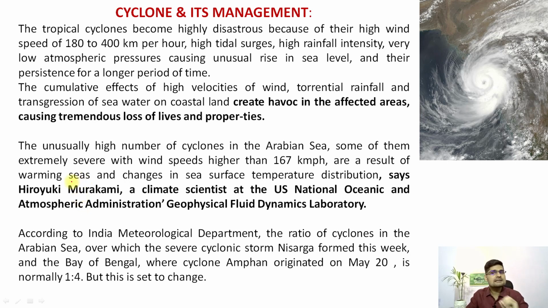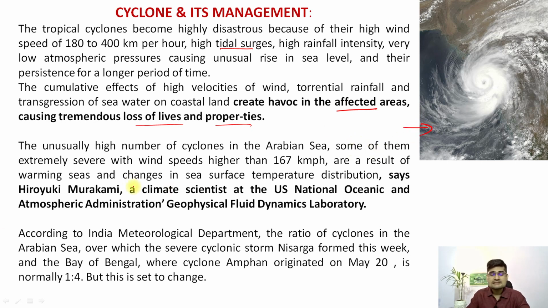One is the high intensity rainfall that happens, and there is a huge tidal surge of water, right? So, and across the area where the cyclone comes, high speed winds. So three things: winds of high speed, tidal surge in coastal areas, and also high intensity rainfall. So these are three things that create havoc in the affected areas and loss of lives and properties. So what you observe is this particular cyclone.